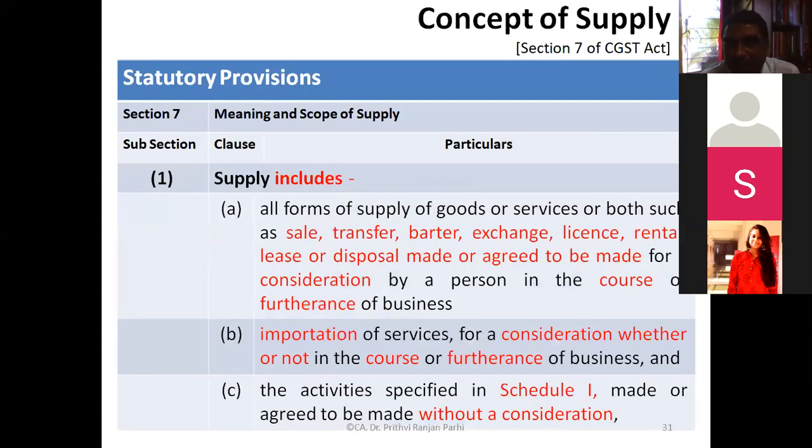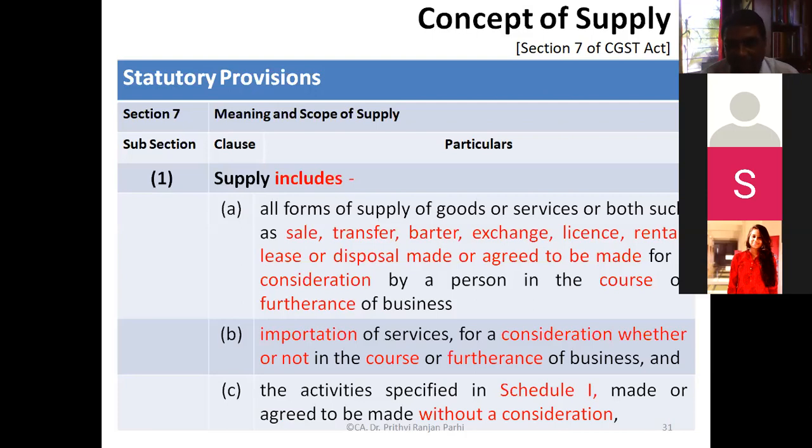There might be many complex situations, many decision making and challenging situations where we have to decide whether this particular activity is a supply or not. And we have seen section 7 contains various subsections and various clauses. First, coming to subsection 1. How many subsections are there? Anybody who does remember? The 4 subsections. Section 1, 1A, then 2, and 3.